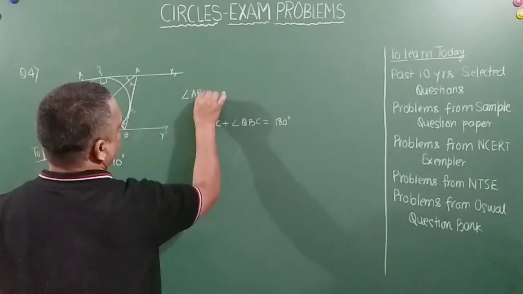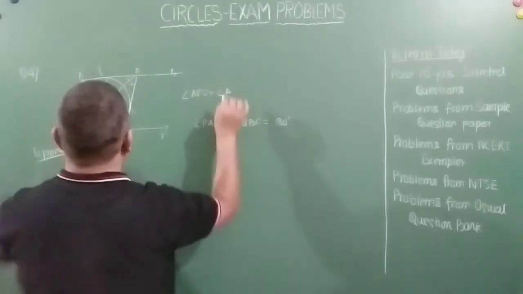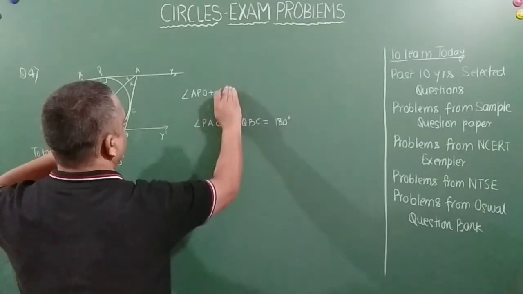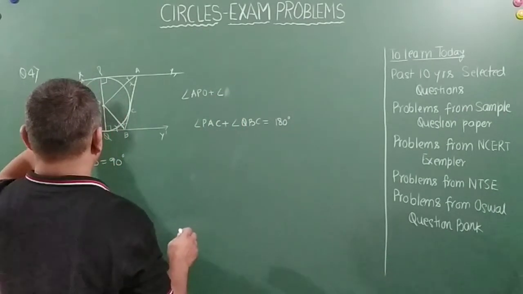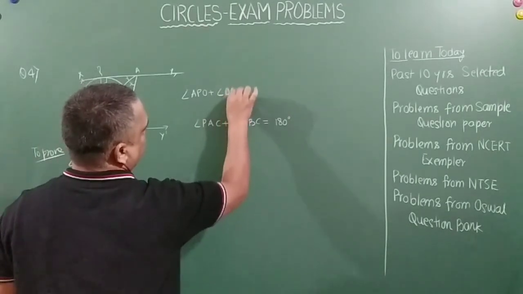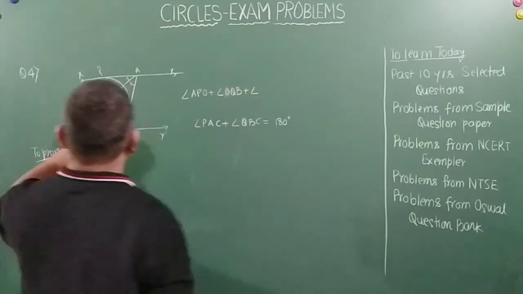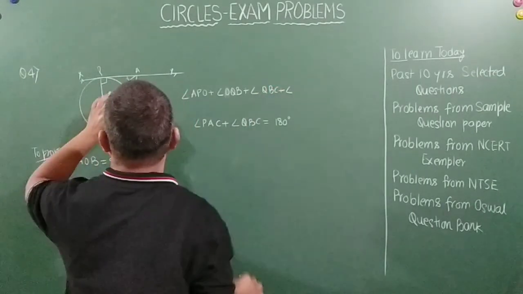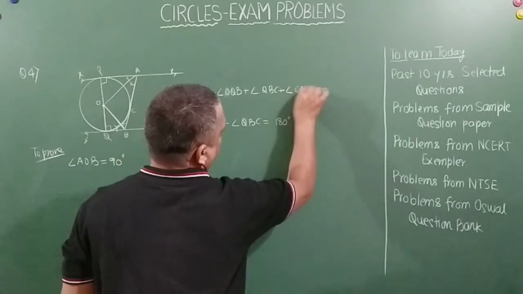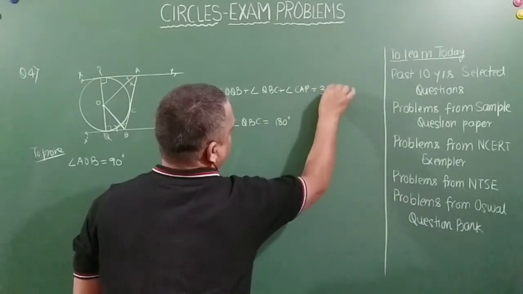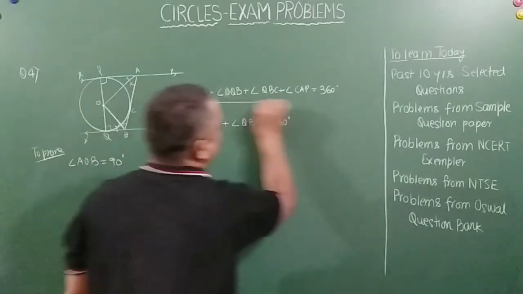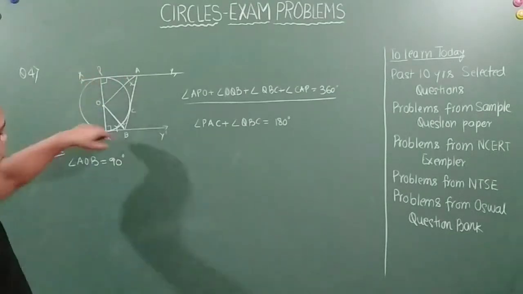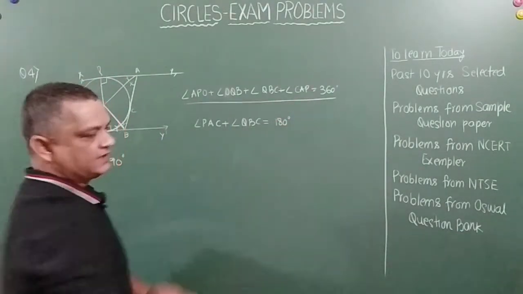Angle APO plus angle OQB plus angle QBC plus angle CAP is equal to 360 degrees. I hope there is no doubt in this statement, because this is a quadrilateral APQB. So as per that, this is 360.